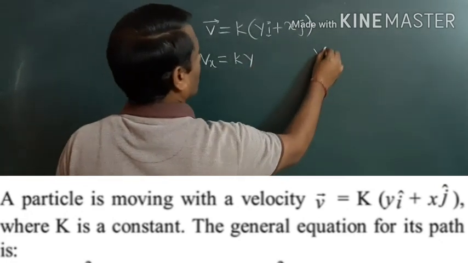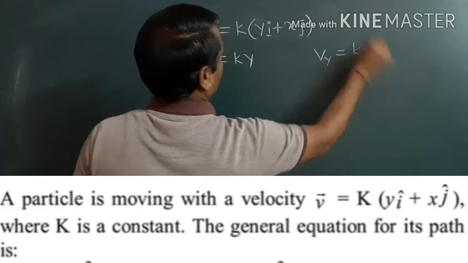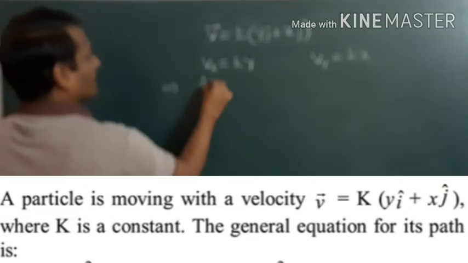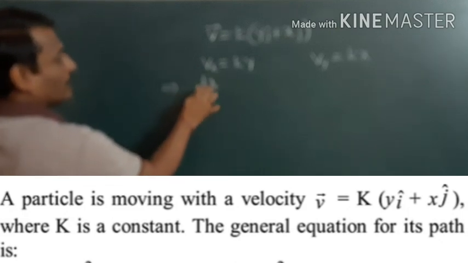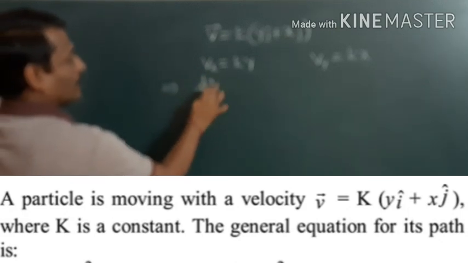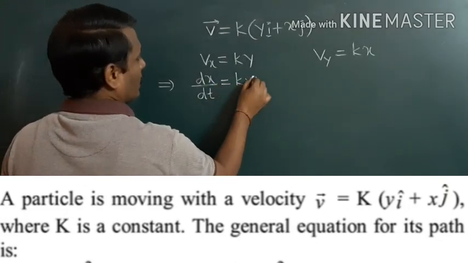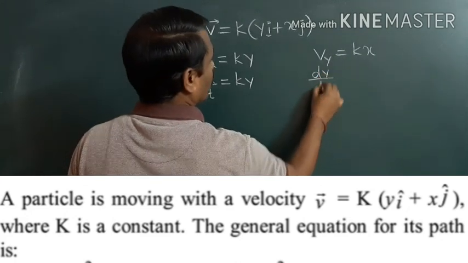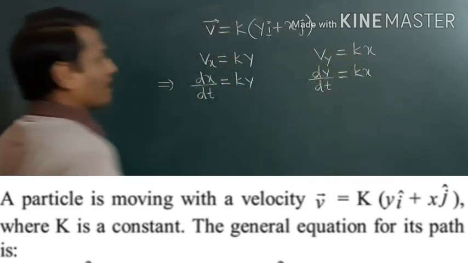Similarly, velocity along the y-axis can be written as kx. This implies velocity means dx by dt. It is velocity along the x-axis, so we take displacement along the x-axis. Therefore, dx by dt is equal to ky. Similarly, we can write dy by dt is equal to kx.